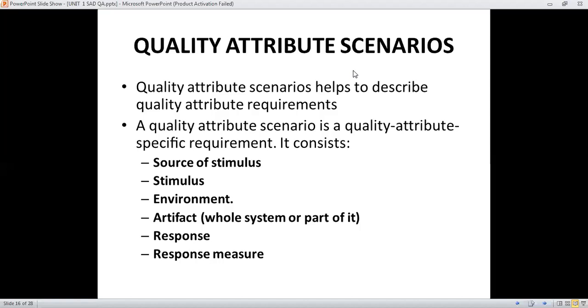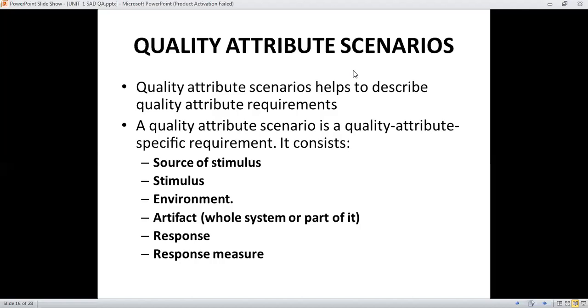The source of stimulus is any entity: it may be human, computer, or object. The stimulus is a condition that needs to be considered when it arrives in a system. So two points are there. Then the third part of a scenario is known as the environment. What is the environment? This stimulus occurs within certain conditions.